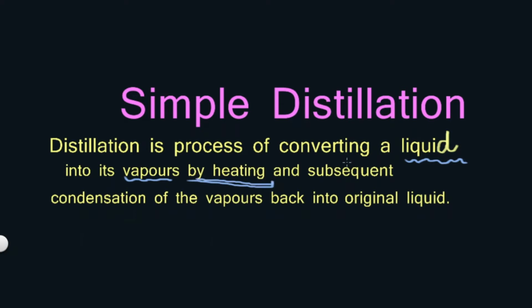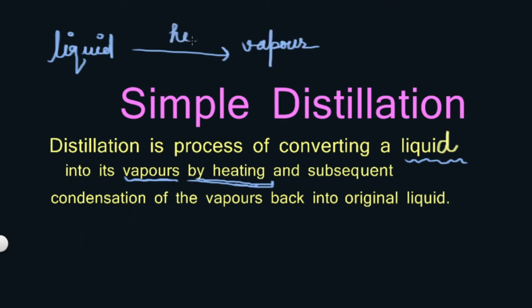When that liquid is converted into vapor by heating, the vapor is converted back into its original form, the original liquid, and this is done by means of condensation.